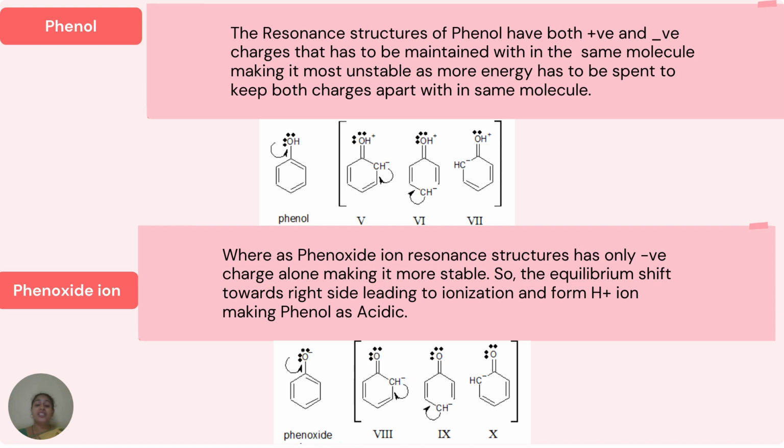So phenol, even though it exists in five resonance structures, requires more energy for the maintenance of two charges apart. That's the reason phenol resonance structures are unstable. But whereas in phenoxide ion resonance structures, there is only a negative charge, making it more stable. So the equilibrium reaction between phenol and phenoxide will generally move towards the right side, leading to ionization to produce phenoxide anion and also H plus ion. So that's the reason phenol is considered a more acidic compound than alcohol.